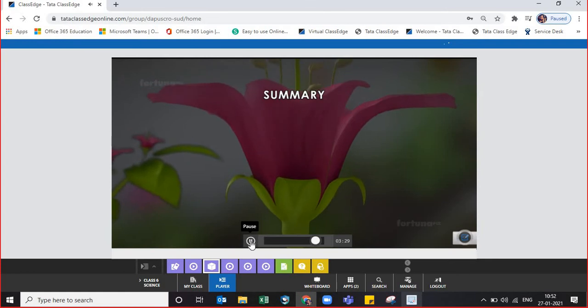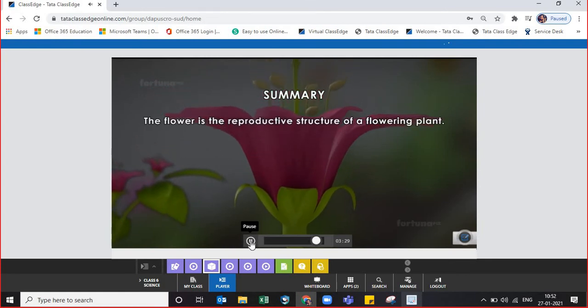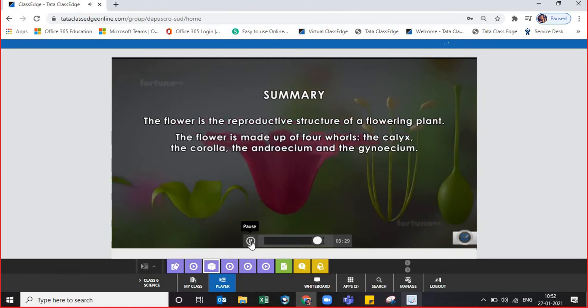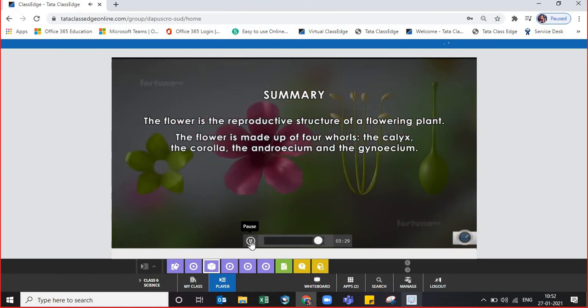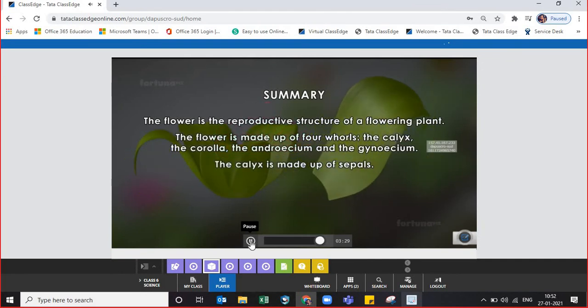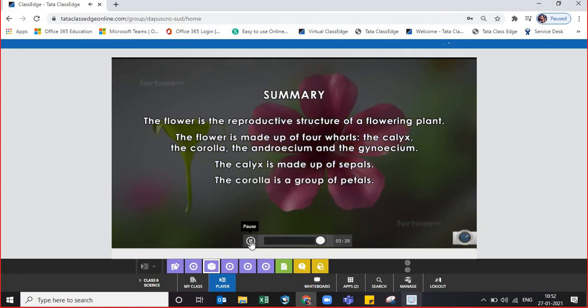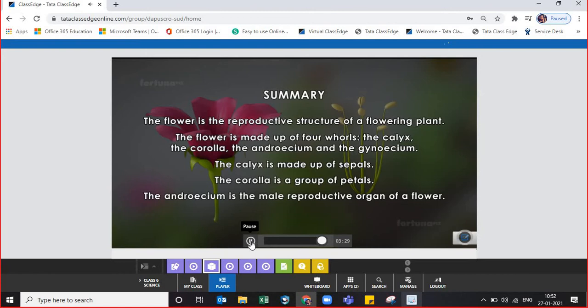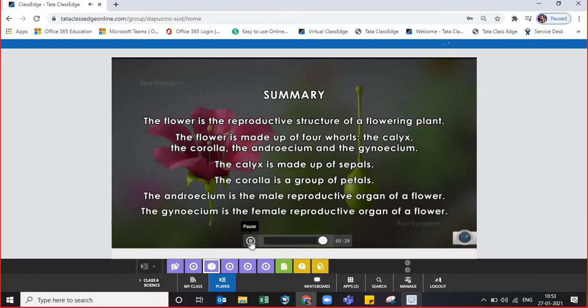Summary. The flower is the reproductive structure of a flowering plant. The flower is made up of 4 whorls: the calyx, the corolla, the androecium and the gynoecium. The calyx is made up of sepals. The corolla is a group of petals. The androecium is the male reproductive organs of a flower. The gynoecium is the female reproductive organs of a flower.